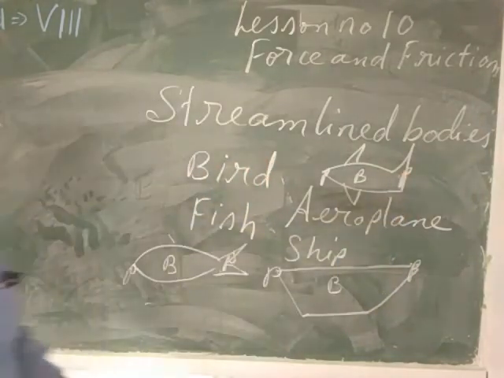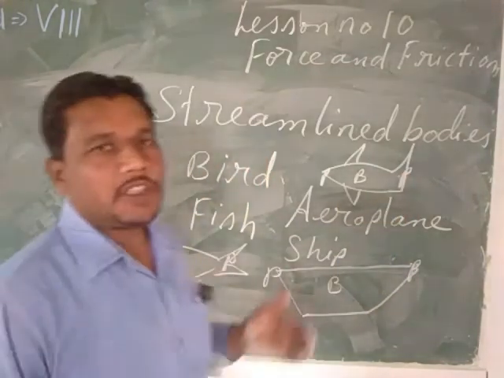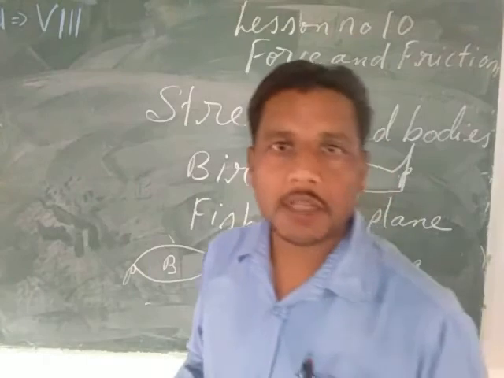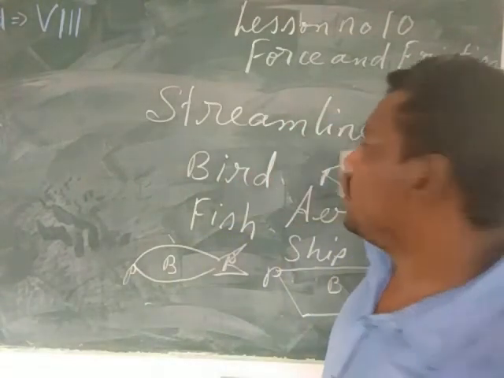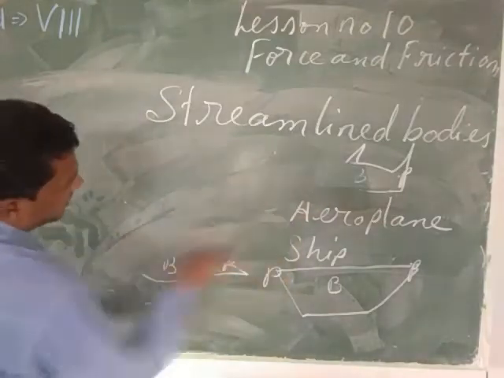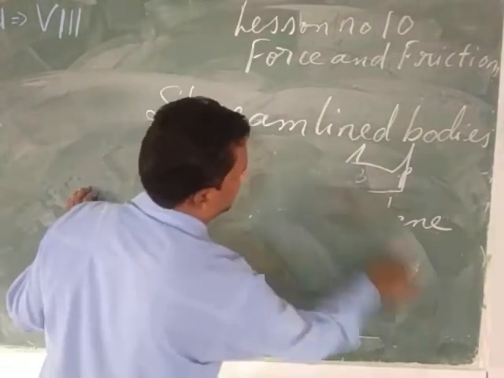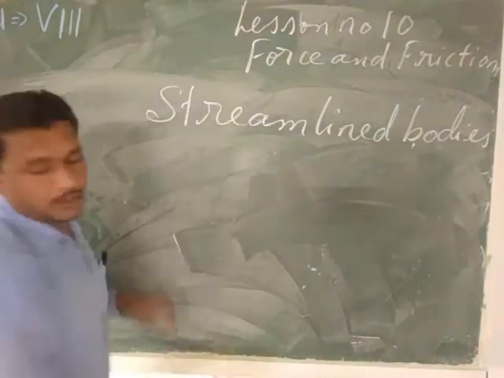So my child, a body which is pointed in the front, broader in the between, and again pointed at the back, such type of body is called the streamlined body. Now beta, we are going to come to the topic that is going to deal with the friction.